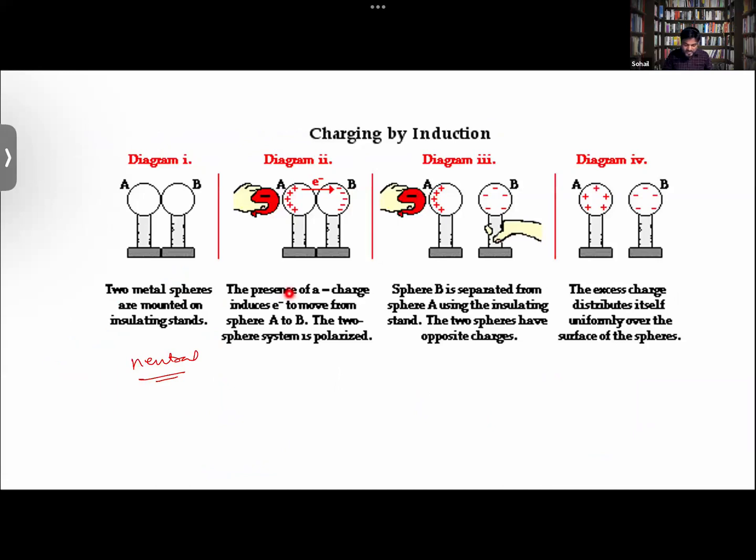Now you can understand this diagram as well. Here again this person has brought a negative object near it. You get to see that the positive charges in this body have shifted towards this side, and the negative charges have been repelled and shifted towards this side. Now this person is removing the object from here, and you get to see how the charges have distributed themselves in the body like this. Whatever excess charge developed on it has now distributed itself uniformly. Hope you guys are getting it.